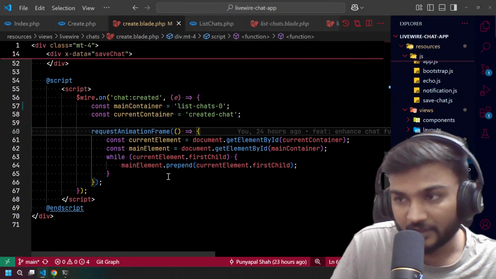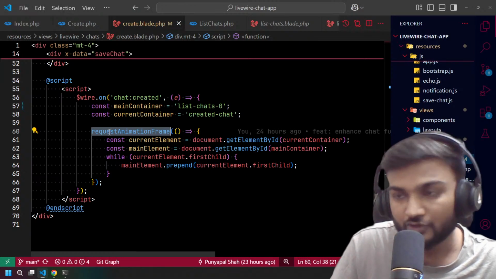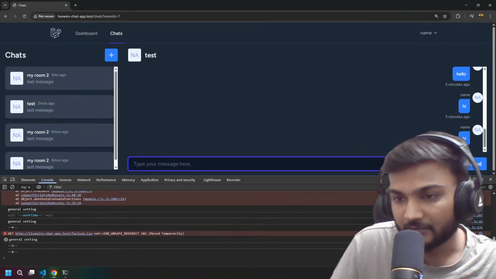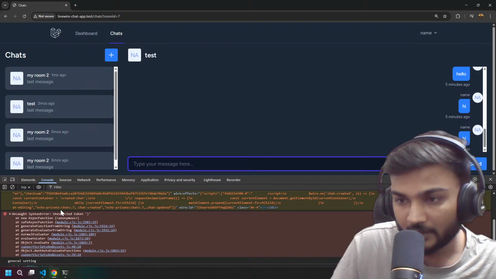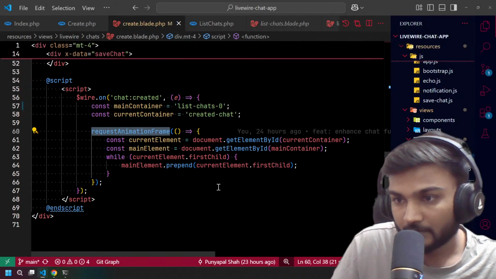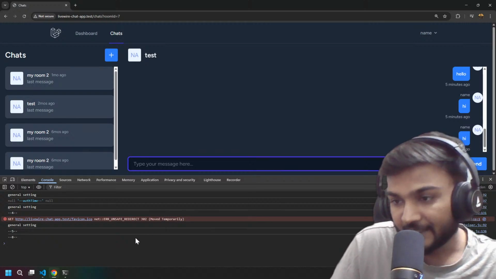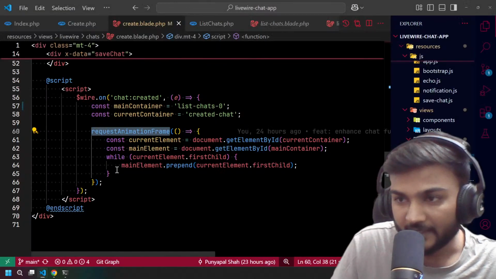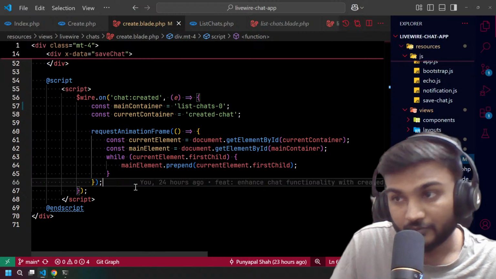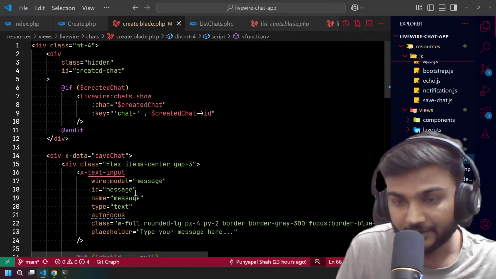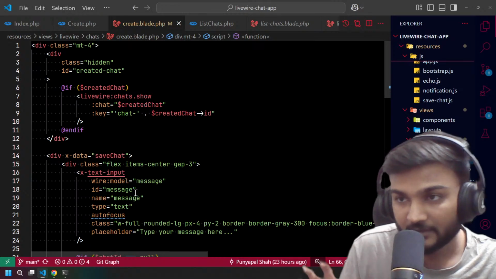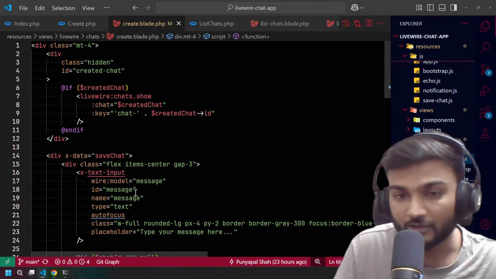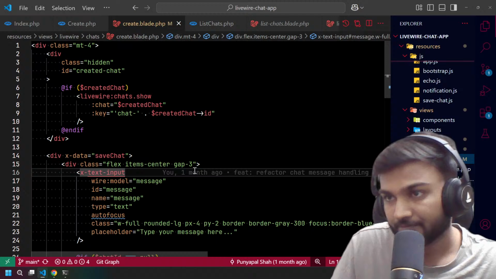So we are going to use this. It will create one job in our client queue, and after the animation is done, that means the render is done, we can reload it. After the render is done, it will run that particular JavaScript code. So this is an optimized way of adding elements from one Livewire component to other components.